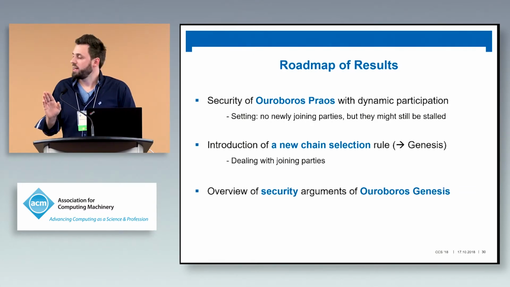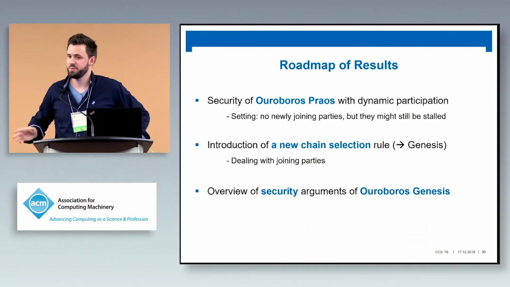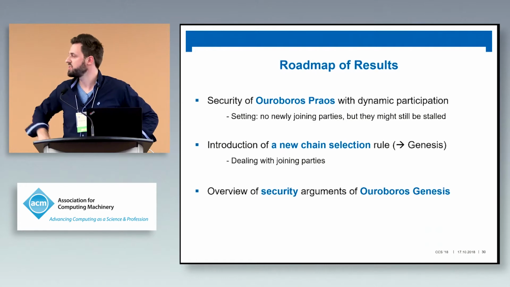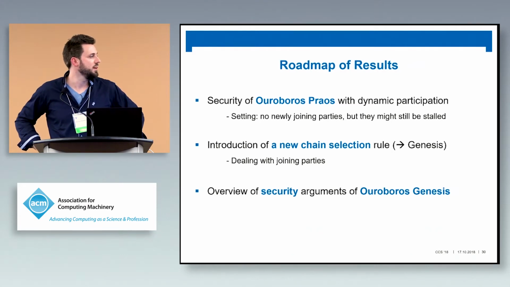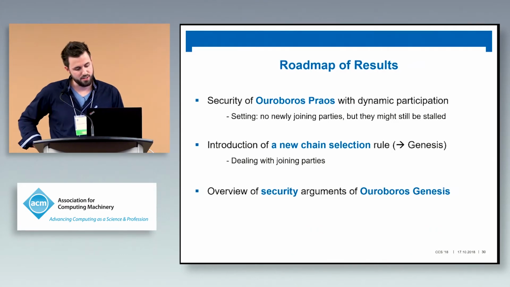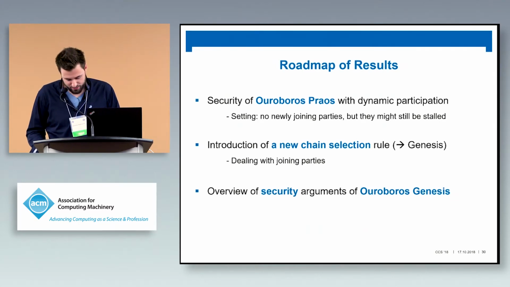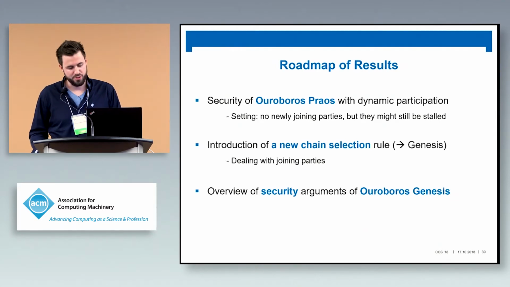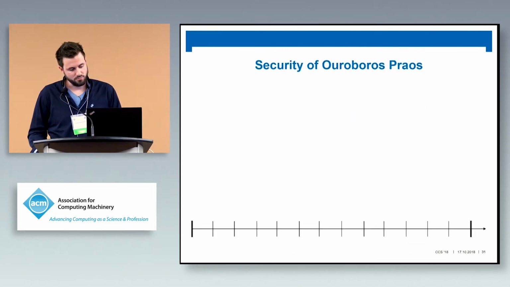We analyze a simpler setting at first, where nobody new joins, but parties might still fall asleep and not respond. In a second step, we introduce a new chain selection rule that is supposed to deal with new registrations, with new joining parties. And finally, if time permits, I would also like to give you some overview of the arguments to convince you that the new chain selection rule is really useful.